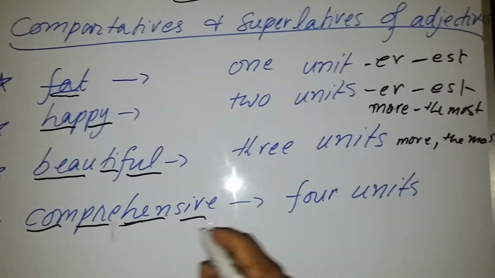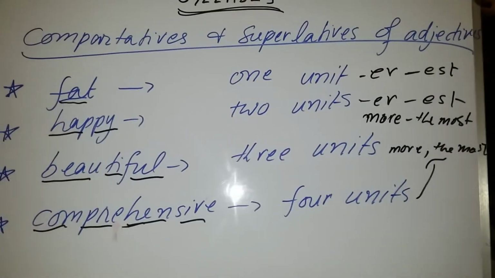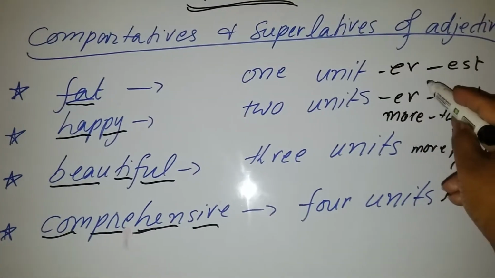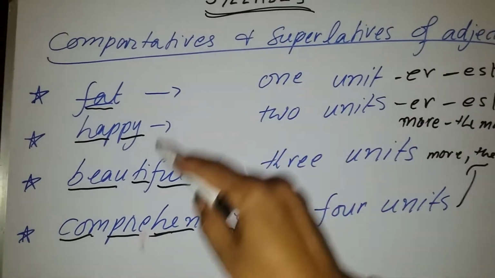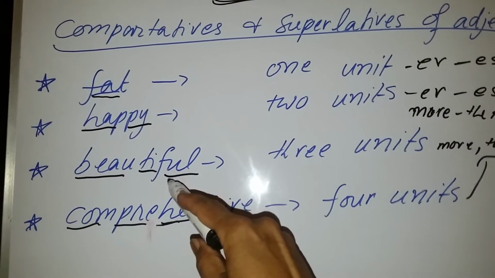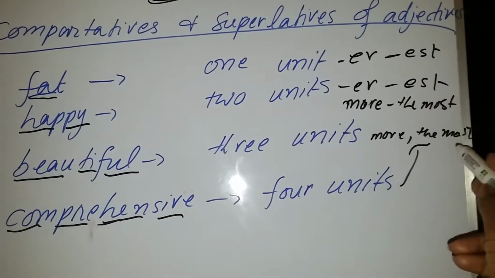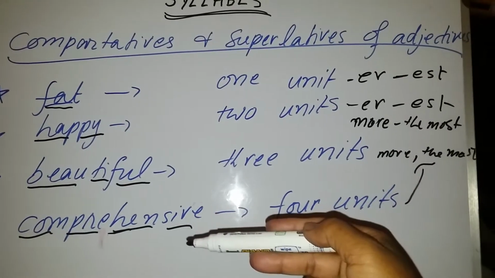And if it is a 4-unit word, you again put more and the most. So we can say if it is a single unit word, you will put ER and EST for comparative and superlative. If there are words with more than 2 syllables or units, you will put more and the most before them for comparative and superlative.